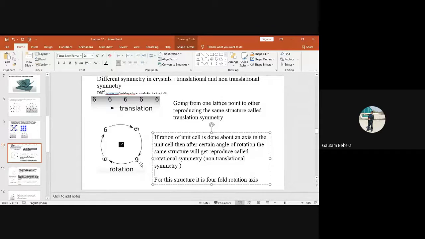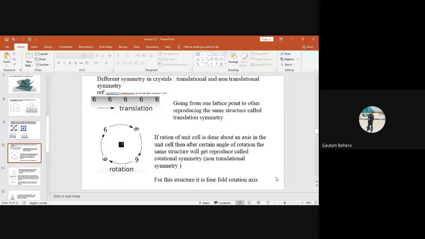That means if you rotate it another 90 degrees, you will again find self coincidence. Again, you rotate it 90 degrees, you will get the same structure. You can reproduce the same structure. So that is called rotational symmetry. Have you understood what rotational symmetry is? Yes, sir. So now it is written over here, four-fold rotation axis.